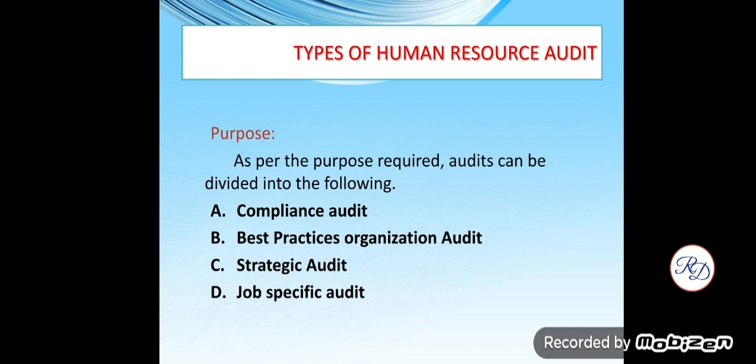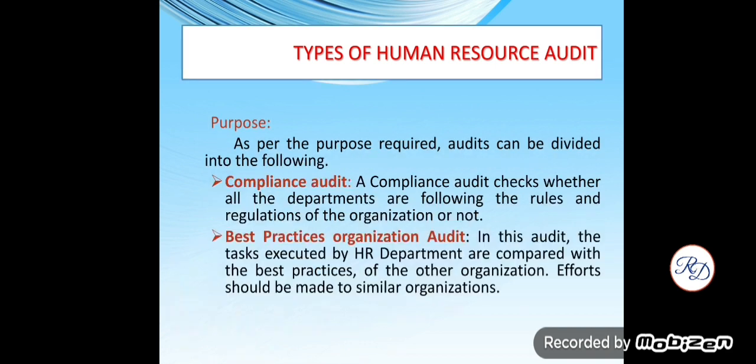First, let us see compliance audit. In this audit, the auditor checks whether all the departments are following the rules and regulations of the organization or not.